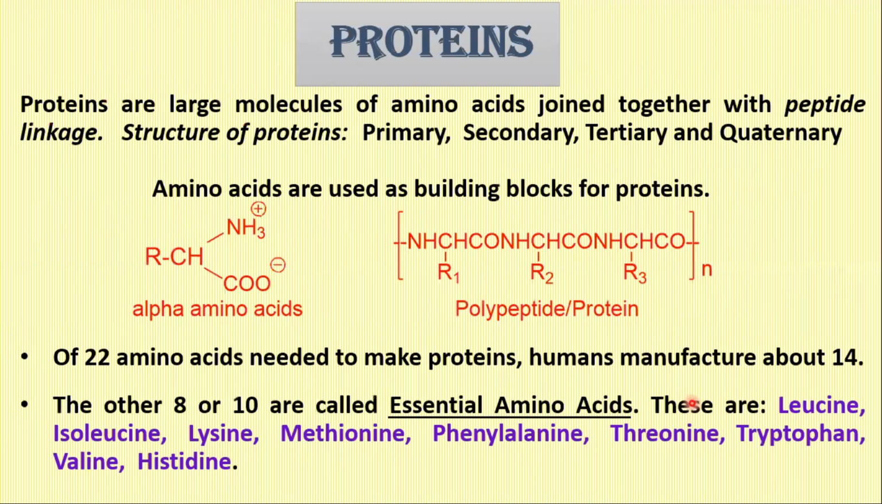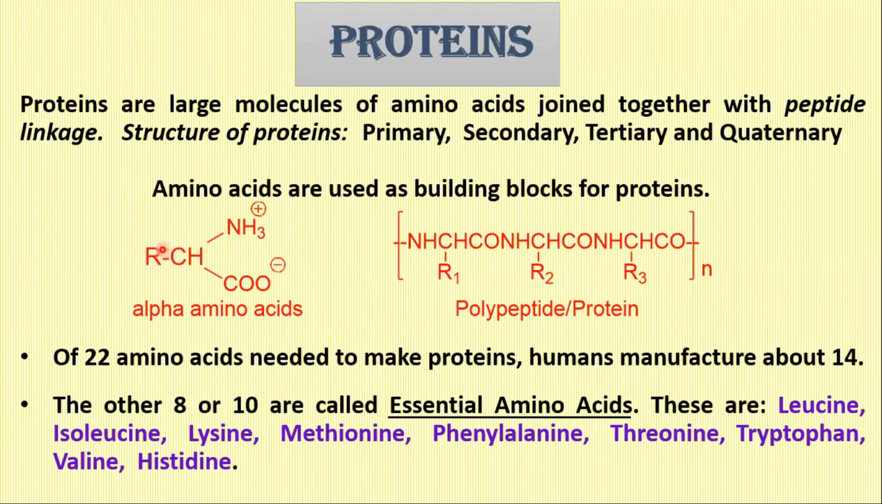And then coming to the third macro component, the proteins. Proteins are large molecules of amino acids joined together with a peptide linkage. We have already studied the primary, secondary, tertiary, and quaternary structures of proteins. The monomer is nothing but the alpha amino acid. There's a variation possible in R. It can be acidic, it can be basic, it can have a hydroxyl group, it can have a thiol group, and so on.